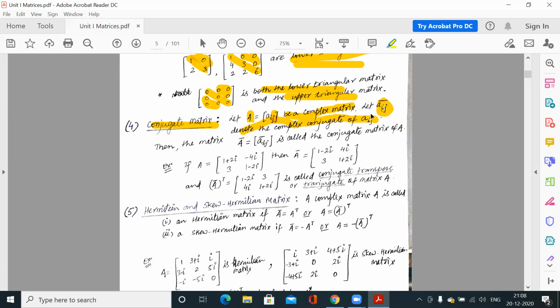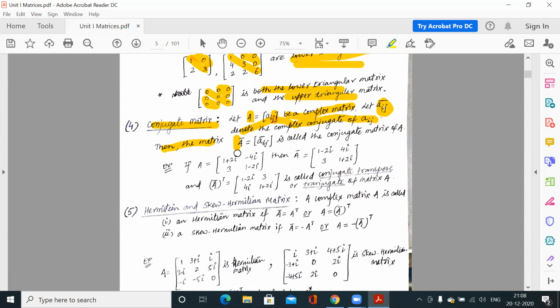How do you find the conjugate? Simply replace i with minus i. I hope you know this definition: the conjugate of any complex number is found by simply replacing i by minus i. Then the matrix A bar, what is A bar? Suppose A is a complex matrix Aij.